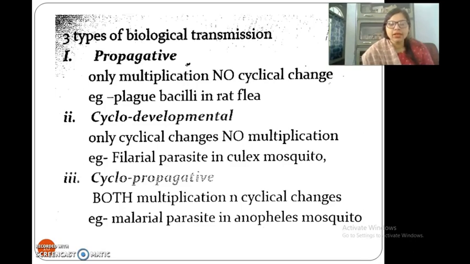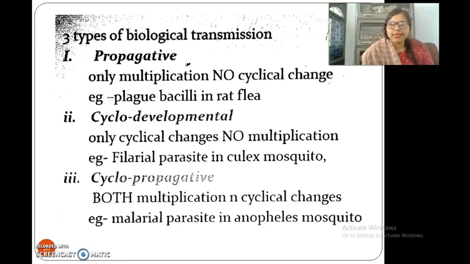Then cyclodevelopmental, where only cyclical changes happen, but no multiplication. For example, filarial parasite in Culex mosquito. Culex mosquito is the vector. Filarial parasites have cyclical changes in the Culex mosquito, but there is no multiplication. And the third is cyclopropagative. Both multiplication and cyclical changes happen. For example, malarial parasite in Anopheles mosquito.